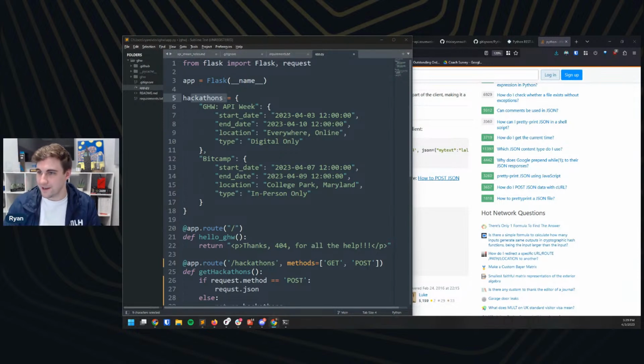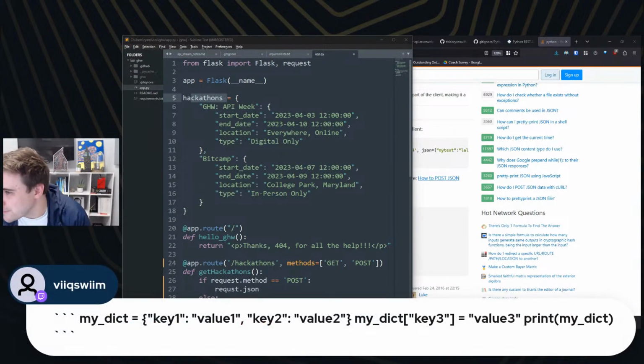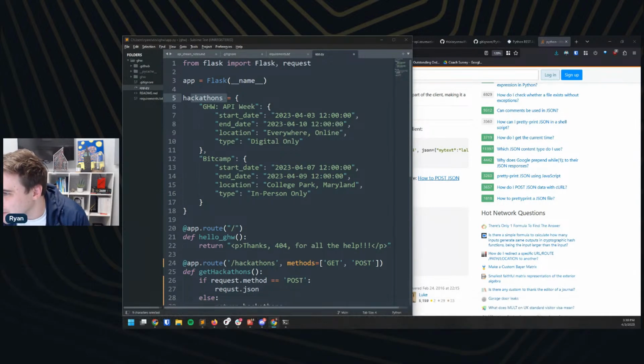Any takers here? All right. Is D for delete? That might be correct. So we've got someone here. It says, okay, we have a dictionary, and then we're going to add a variable to it. That looks right.